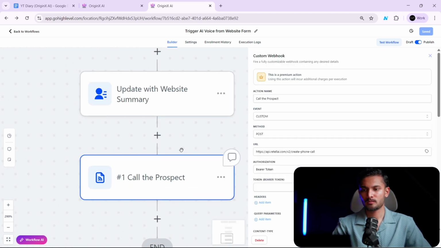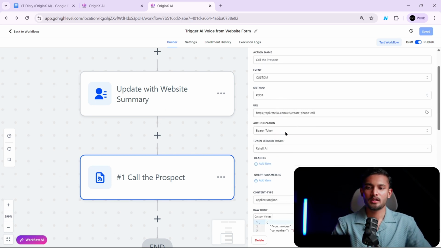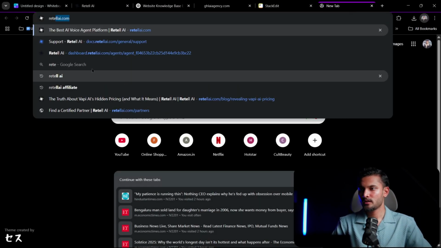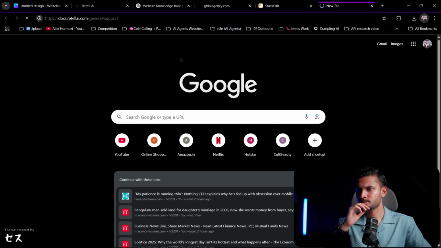And I'm gonna open this. Here again, custom, the method will be post, not get. It will be post, and you need this URL. How will you get this URL? You just go to Retell AI documentation.